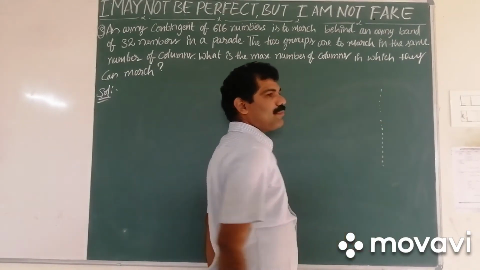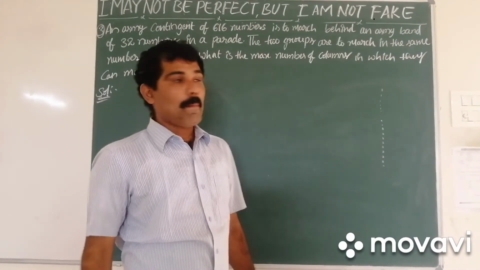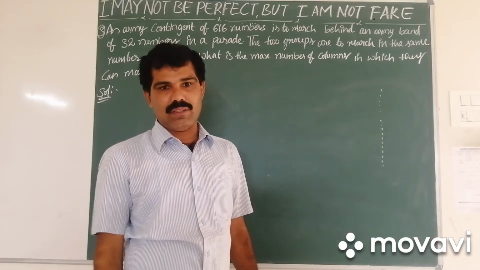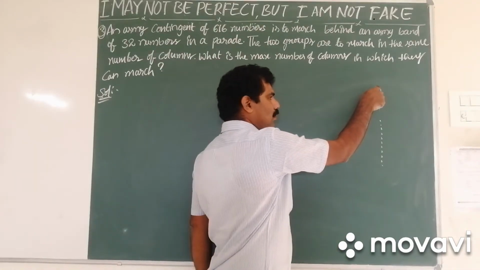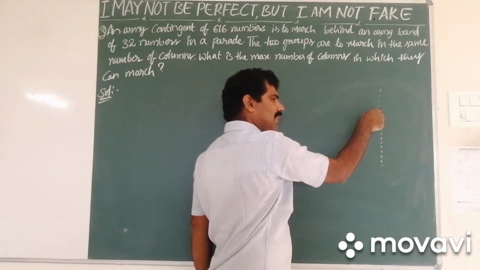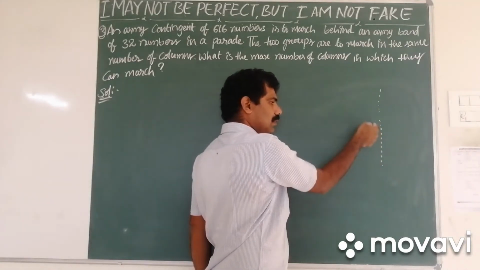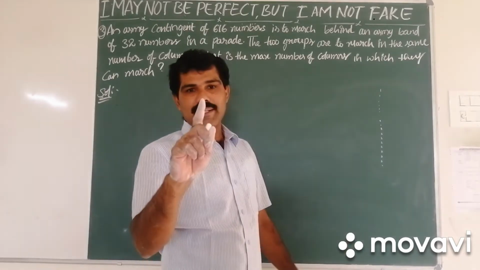How many columns will I get here? One column. But in the question they asked for the maximum number of columns. So if I arrange in one column, I make 32 numbers stand in one column and 616 in one column, one group behind another group.